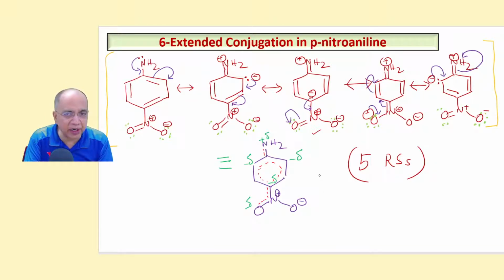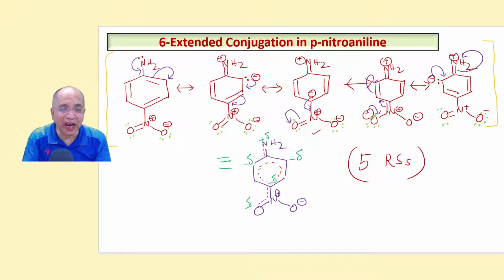Now what happens in the hybrid? There are 5 RSs instead of 4, because there are 5 conjugating units, 1, 2, 3, 4, 5. And the partial negative charge will be at the two ortho positions and the para position, as well as on this oxygen. This plus-minus is a dative bond, the coordinate bond that will remain all through. But this oxygen had no charge in the original structure, but is actually having minus delta. And all the three positions, two ortho and para, have minus delta, and nitrogen will have plus delta. Got it?